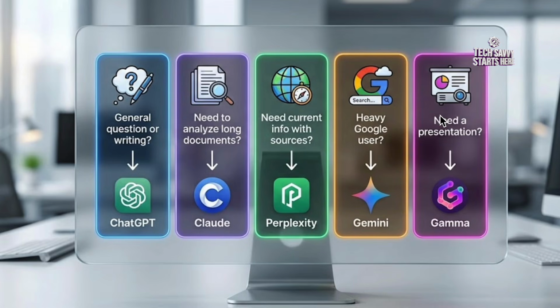For Gemini, if you're already living in the Google space, this is your happy place. Nano Banana Pro is really great for images, so you should try that a lot. And then if you want to make a fast presentation, Gamma AI is the place to be. And that's it. I hope you find this decision tree helpful. These 5 tools cover 90% of what you need from AI. Trust me. So my recommendation is this. Start with ChatGPT and Perplexity this week. Get comfortable with them, try them out for different tasks, and then add the other tools as the need arises for you.